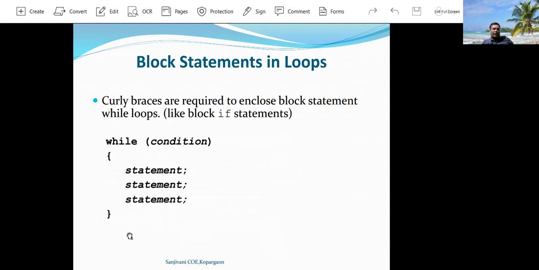Then, block statement in while loop. When a programmer wants to write more than one statement in a while loop, the programmer has to use opening and closing curly brackets after the while. If the programmer wants to write only one statement as a part of the while, then there is no need to use the opening and closing curly brackets.